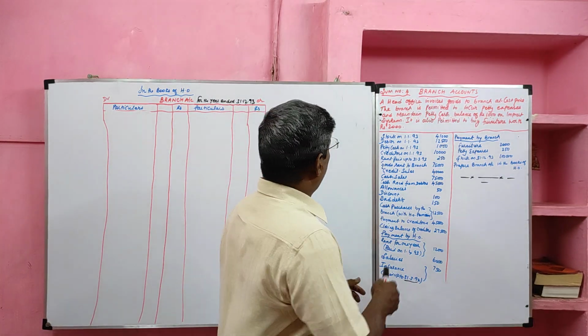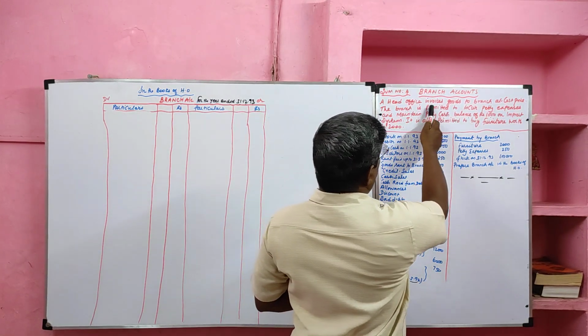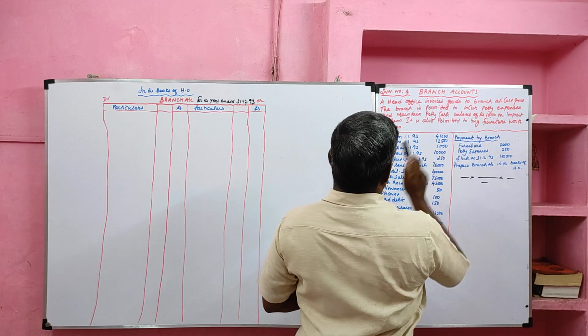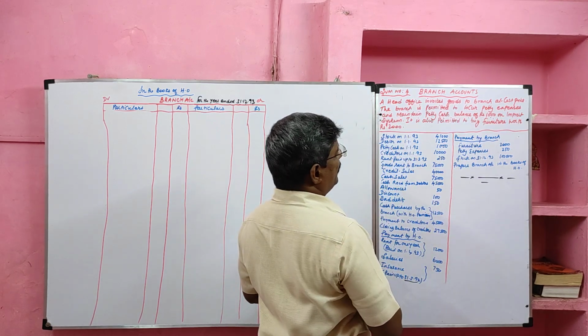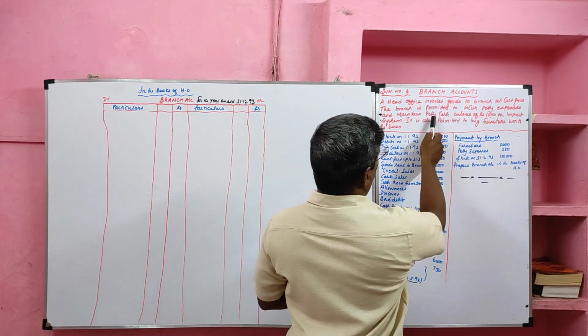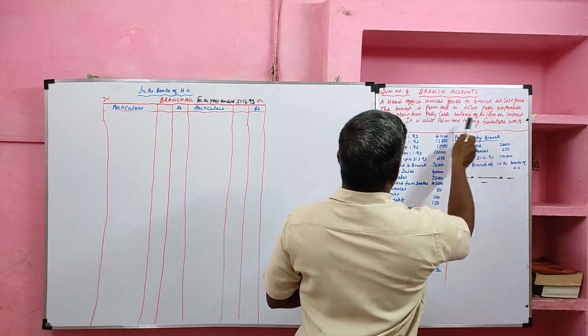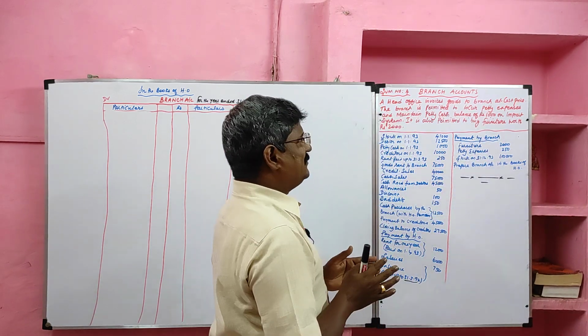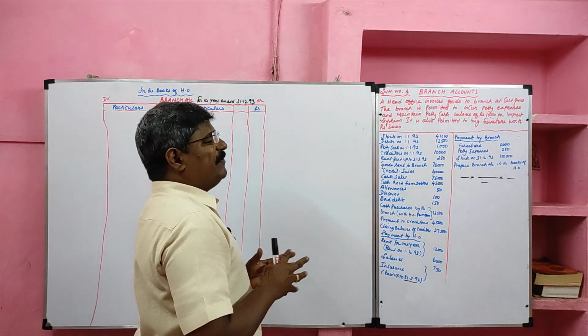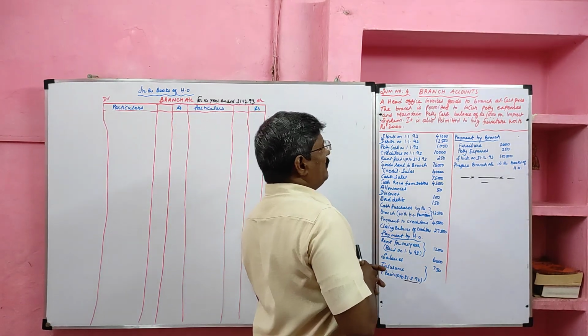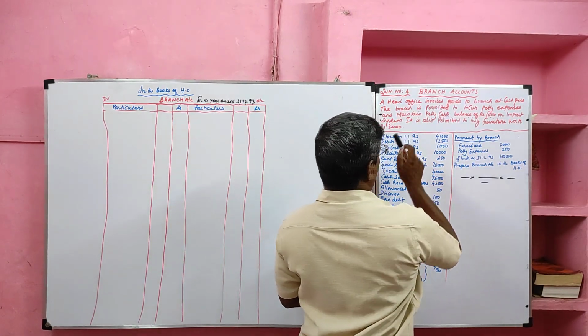Look at the problem. Head office invoices goods to branch at cost price. The branch is permitted to incur petty expenses and maintain a petty cash balance of rupees 1000 on the imprest system. So the branch has to maintain 1000 as a petty cash balance. It is also permitted to buy furniture worth 2000.